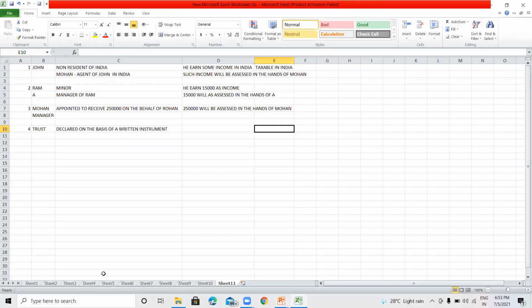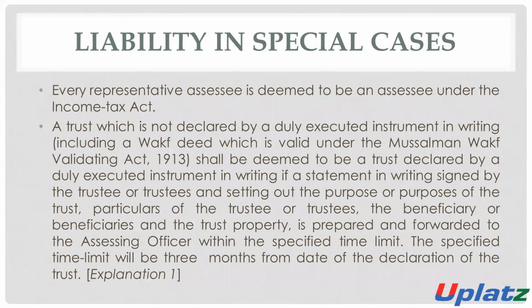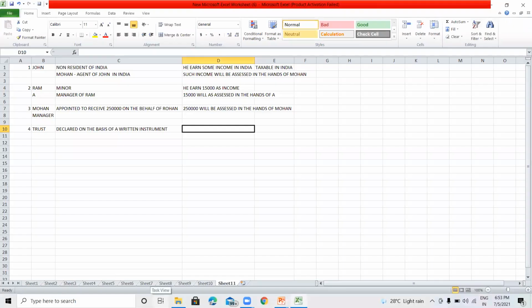It will be considered as a duly executed trust. It will be deemed as a trust declared by a duly executed instrument in writing.